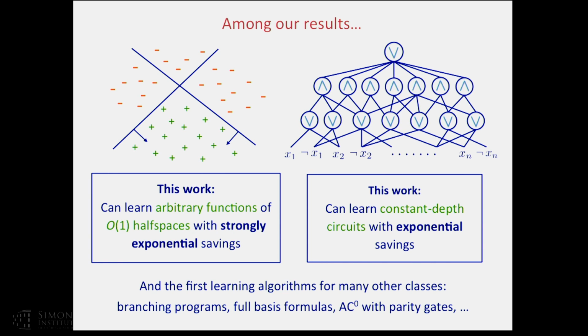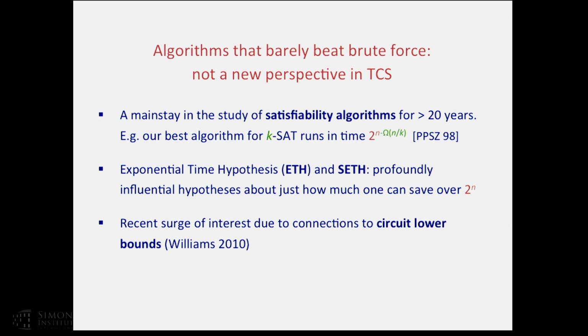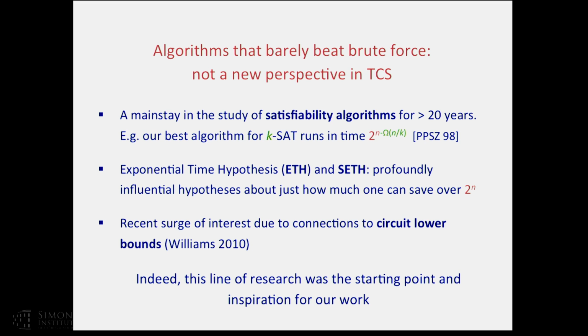Okay, good. So before moving on and describing our results and the proof, I just want to say that while this perspective may be new in learning theory, it's certainly not new in theoretical computer science. It's the dominant view in the study of satisfiability algorithms. Our best algorithm for KSAT runs barely better than brute force. The ETH and the SETH are very influential hypotheses precisely about just how much you can save over 2 to the n. And of course, there's a recent explosion of interest due to connections to circuit lower bounds. And indeed, this line of research is the inspiration for our work to port this very fruitful and successful perspective from satisfiability algorithms into learning algorithms.